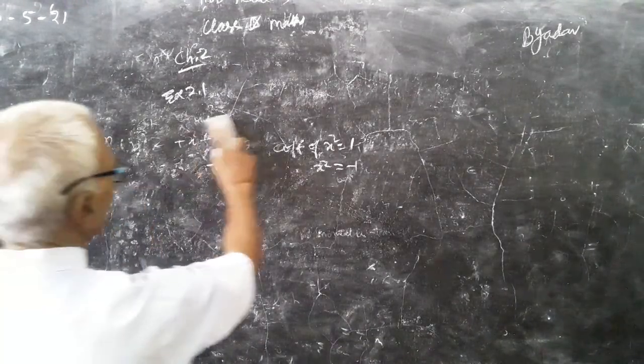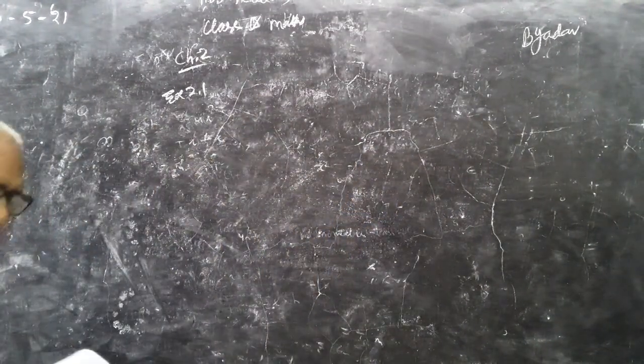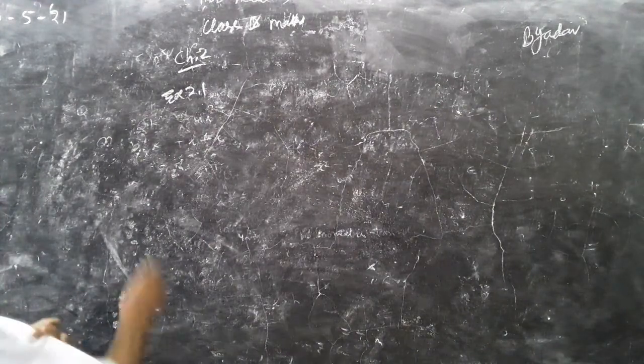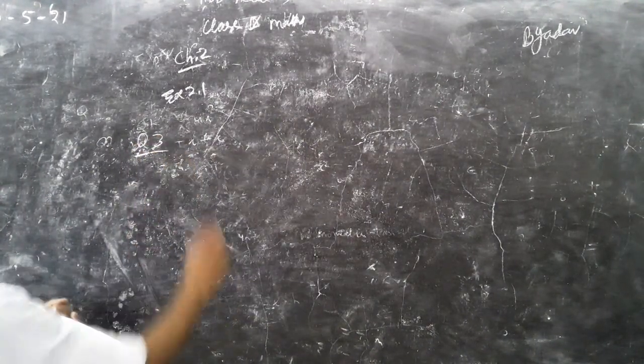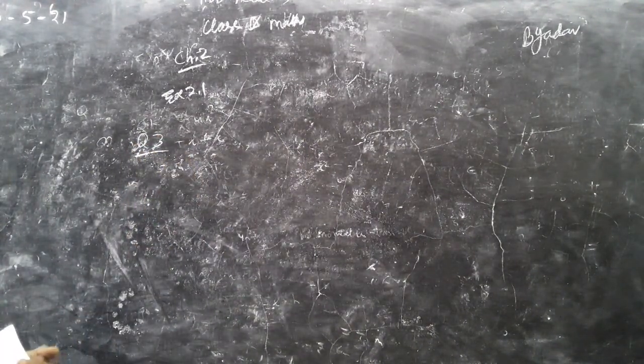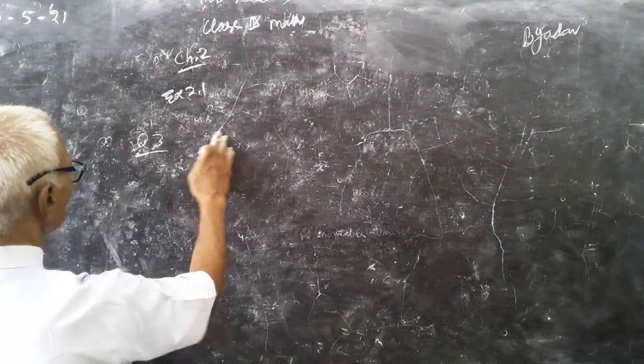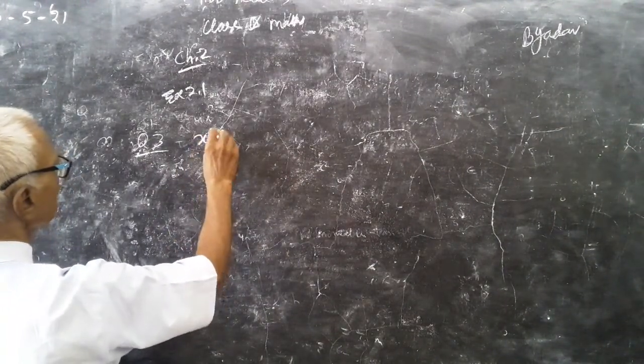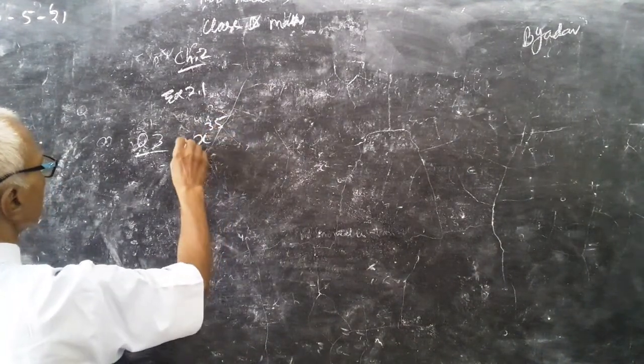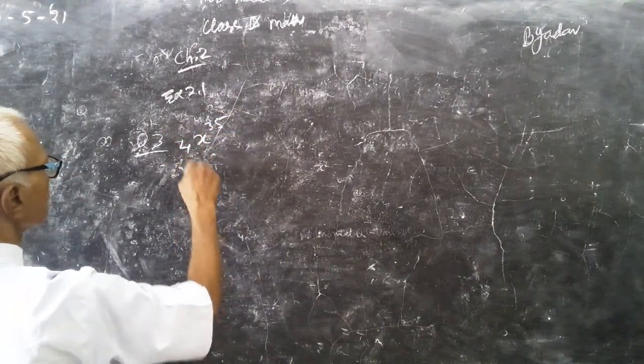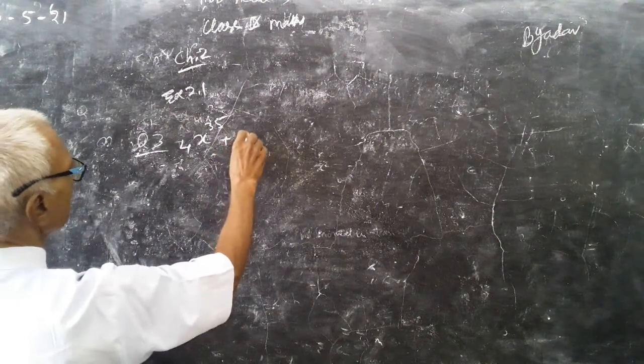Understood? Now, let us do question number 3. Give one example each of a binomial of degree 35 and a monomial of degree 100. A binomial of degree 35: x to the power 35, and you can write any number here, 4x to the power 35 plus 3.